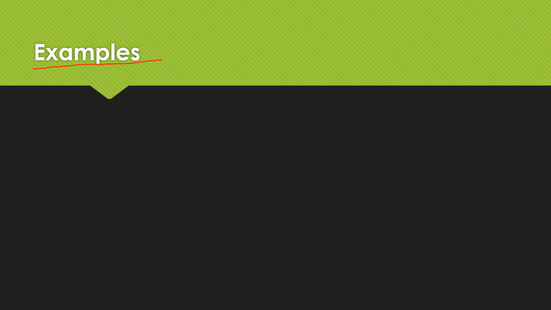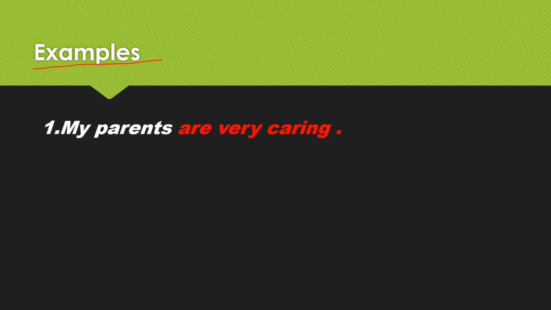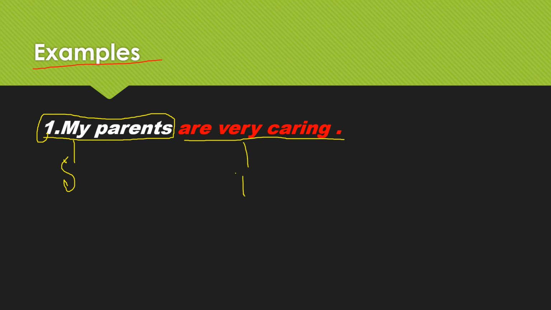Let's see some more examples. My parents are very caring. Right? My parents are very caring. So, here, my parents are the subject because the whole sentence talks about parents, right? So, my parents are the subject, and how are they? Very caring. So, here it is the predicate.